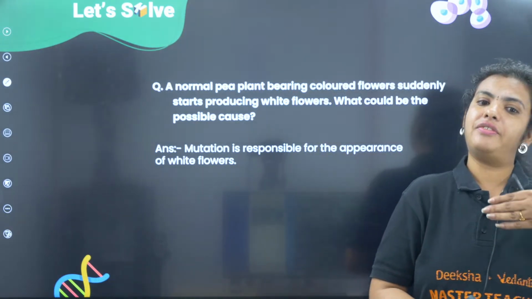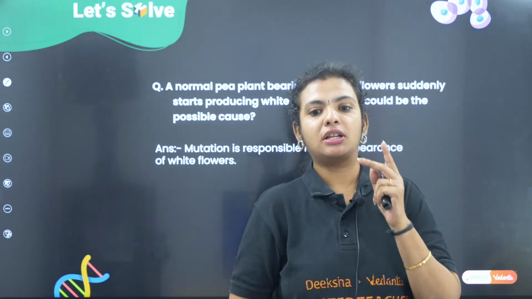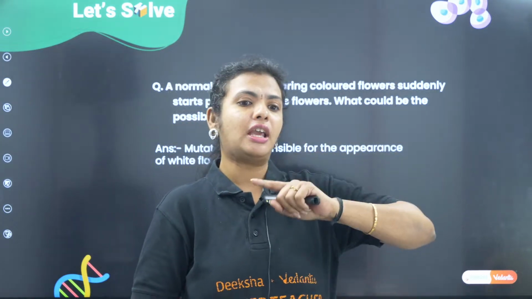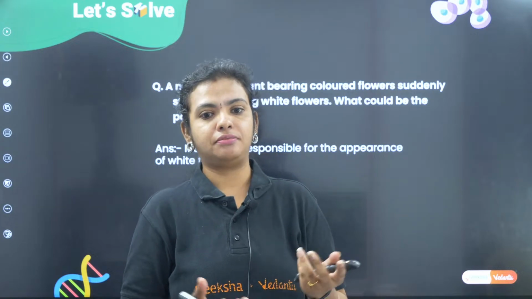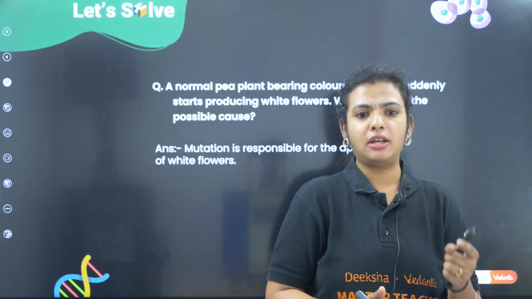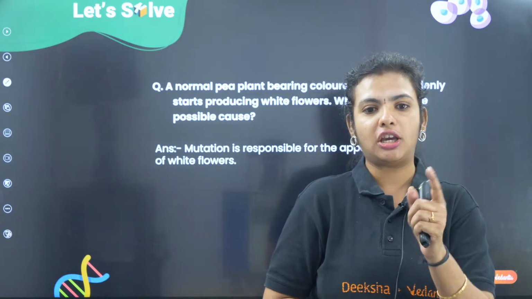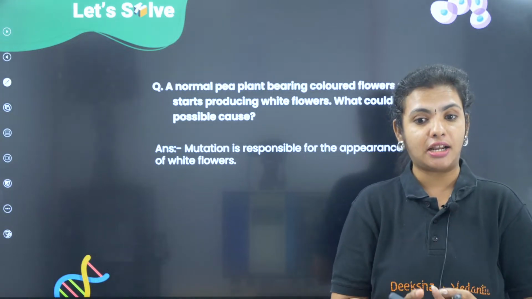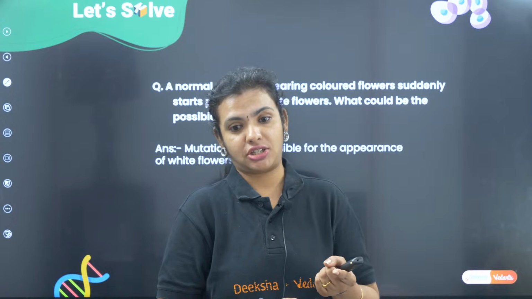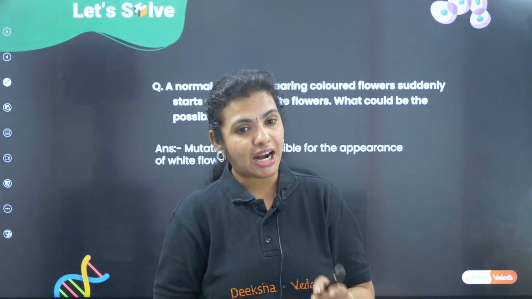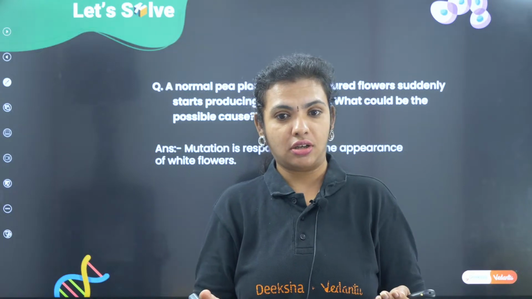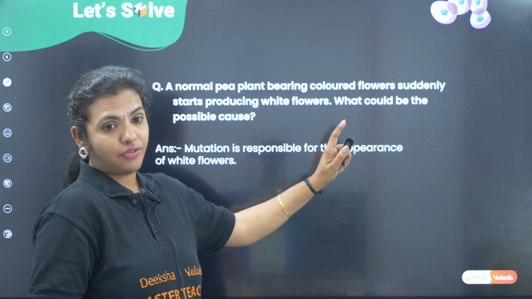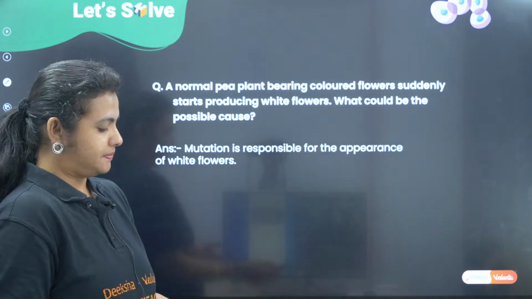Nobody knows why. Everybody in the world, so many people keep smoking cigarettes. Correct? They smoke. But not everyone who smokes gets cancer. Why do only a few people get cancer? Not all. In that case, every single person who is smoking should get cancer. That does not happen. So many people smoke, but only some end up getting cancer. The reason is mutation. Okay? Mutation is a sudden heritable change. Nobody knows when, why and how it can happen. Okay? So that is the reason for this change from colored flowers to white flowers.